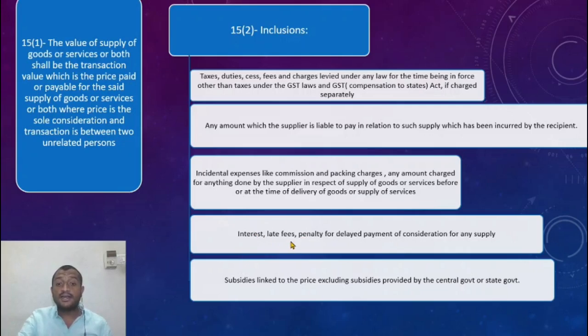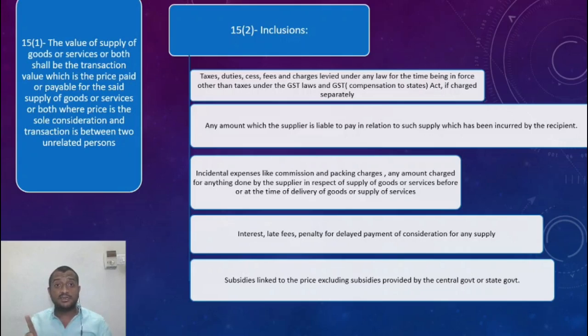All right. Interest, late fee, penalty for delayed payment of consideration for supply. What is this? So let us say I supply 50 bags of rice and say that by next month 20th you have to pay me 2 lakh rupees for the entire 50 bags of rice. So if you do not pay by the 20th of next month, I will charge a late fee of 25,000.